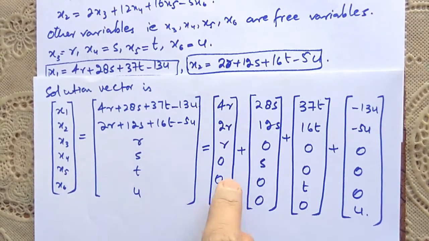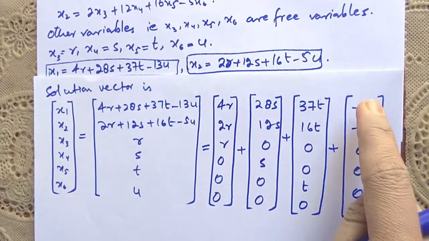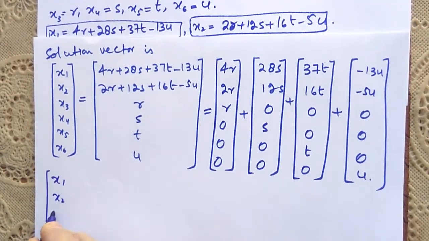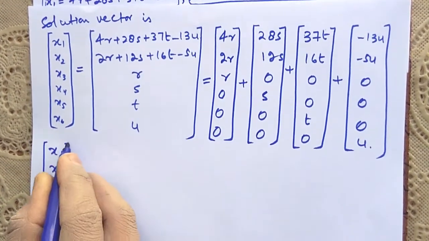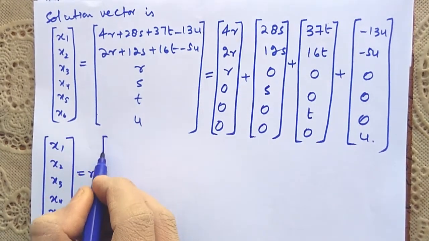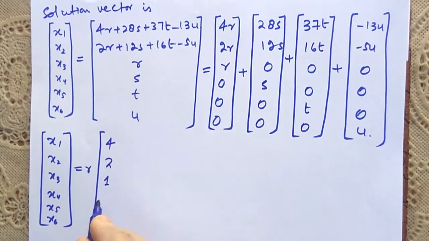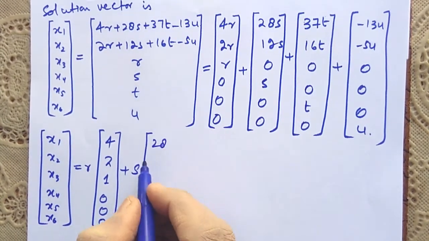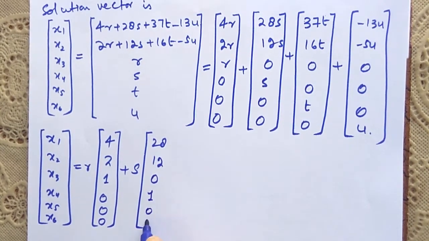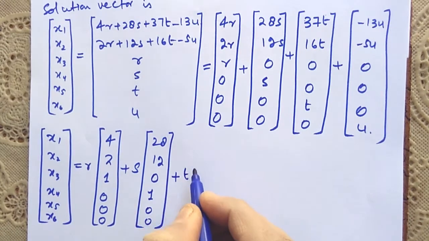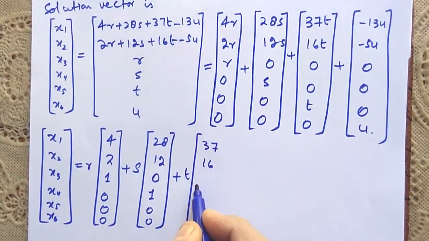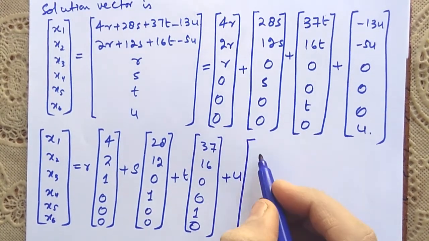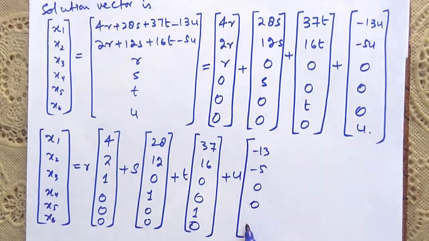Now taking r as common from this vector, taking s as common, taking t as common, and taking u as common from here, means x1, x2, x3, x4, x5 and x6 is equal to r times the vector 4, 2, 1, 0, 0 and 0, plus s times 28, 12, 0, 1, 0, 0, plus t times 37, 16, 0, 0, 1 and 0, plus u times minus 13, minus 5, 0, 0, 0 and 1.